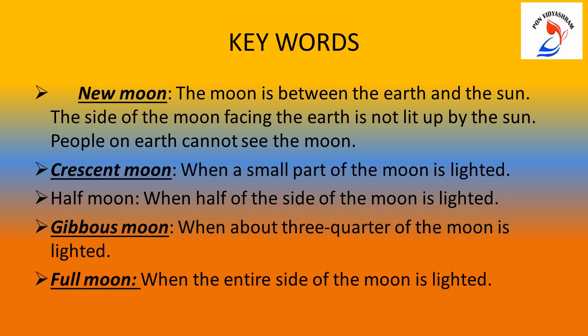Crescent moon. When a small part of the moon is lighted, that is called a crescent moon. Half moon, when half of the side of the moon is lighted. Gibbous moon, when about 3/4 of the moon is lighted. And full moon, when the entire side of the moon is lighted.